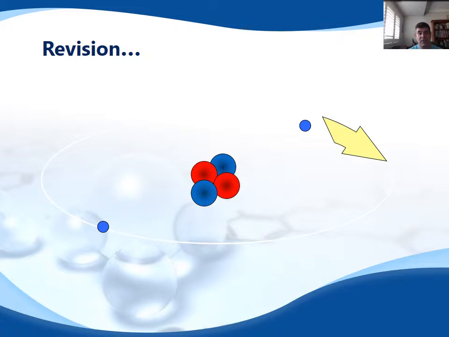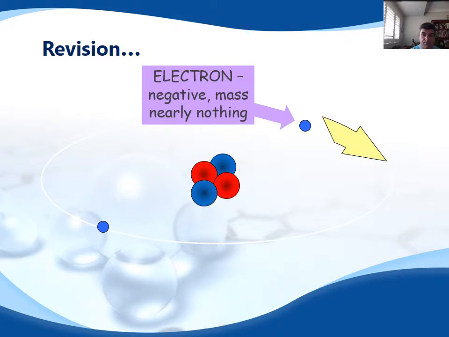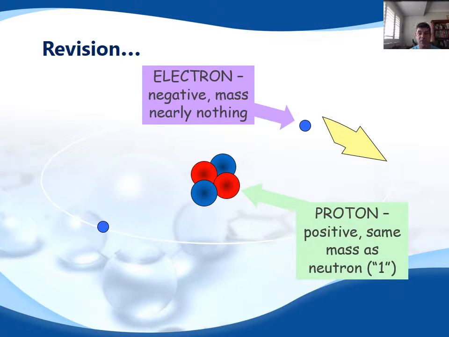So I guess the first thing to do is to just quickly revise the structure of the atom, which is probably a useful thing. The electrons are the components that move around the nucleus of the atom, and they have almost no mass, so we don't really consider them particularly in this story.